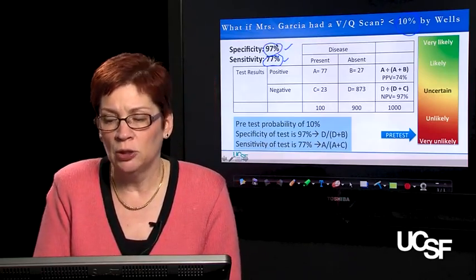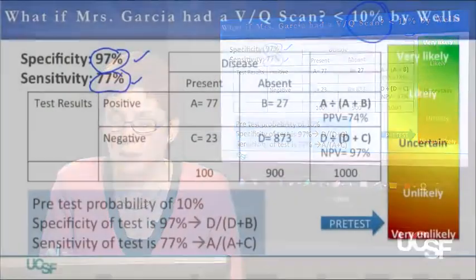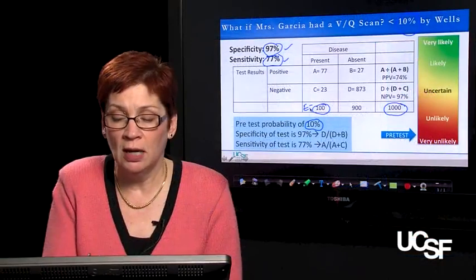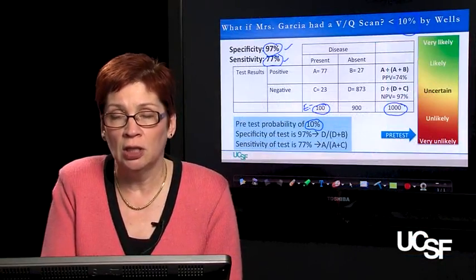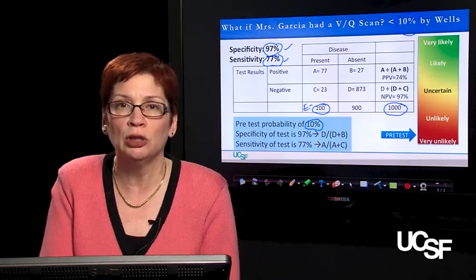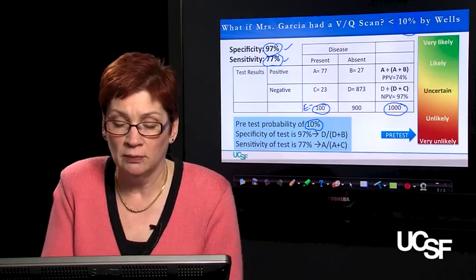Again, we populated our 2x2 contingency table. This time, we used the same population of 1,000, but we multiplied 1,000 by a probability of 10% to fill in quadrant E as 100. So do you see how this changed our quadrant E because the pretest probability was so much lower than for Mrs. Triglione?